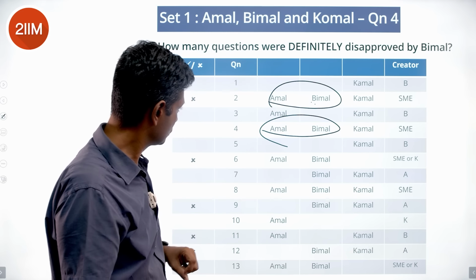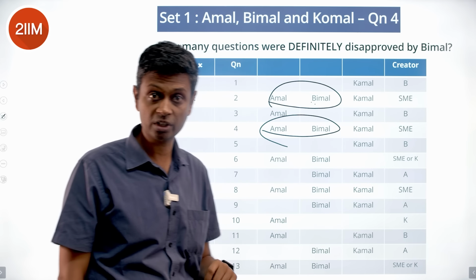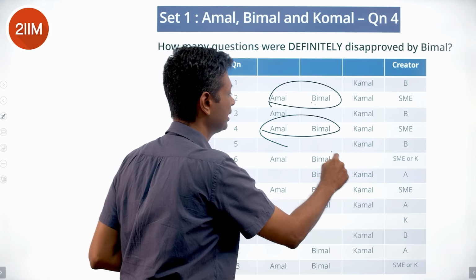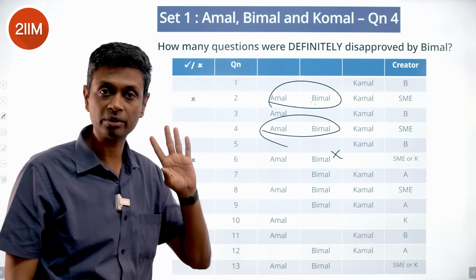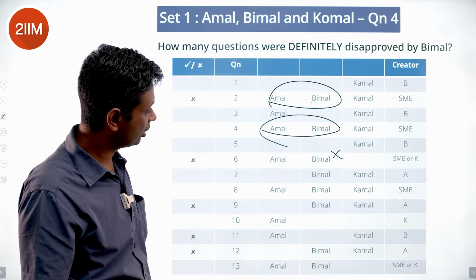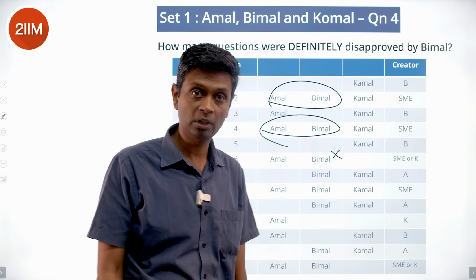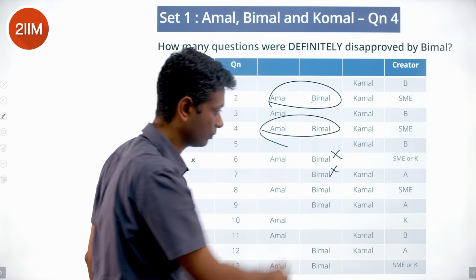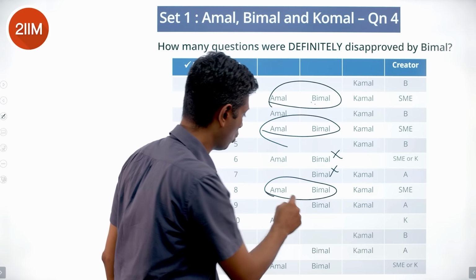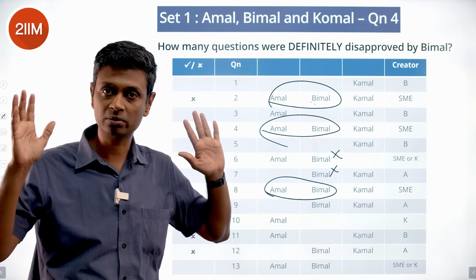This one has been rejected. If it had been created by an SME, both should have rejected it. If it had been created by K, again both should have rejected it. So Bimal has definitely rejected this one. Question number 6. This one, Amal has created, and it has been reviewed by Bimal. Because Bimal rejects it, it goes to Komal. So definitely Bimal has rejected this also. This one, once again it is Amal and Bimal. 1 yes and 1 no takes us to Komal. It's been created by an SME, we don't know for sure.